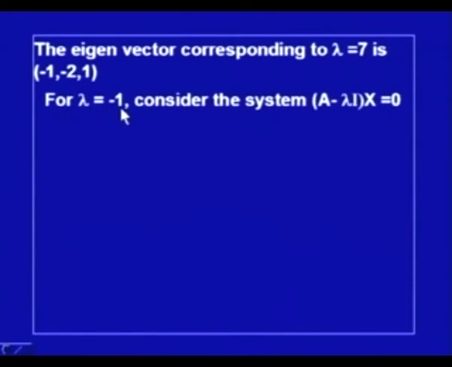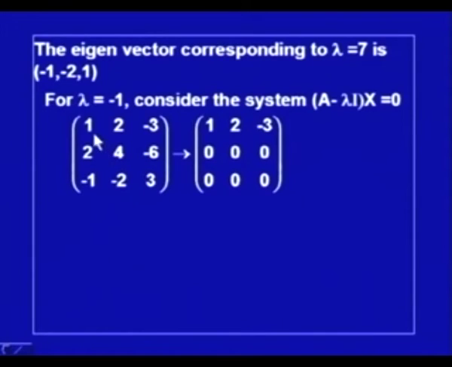For lambda equal to -1, we consider the system (A minus lambda I)x equal to 0, and this system is 1, 2, -3, 2, 4, -6, -1, -2, 3, that is the matrix A minus lambda I. We apply a linear transformation on this matrix, and we find that this row and this row are proportional. Not only this row and this row, they are also proportional.